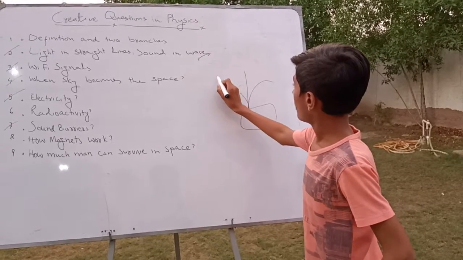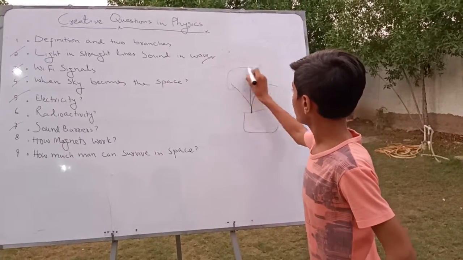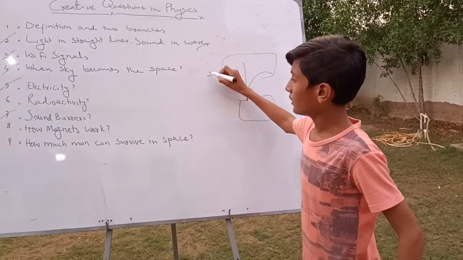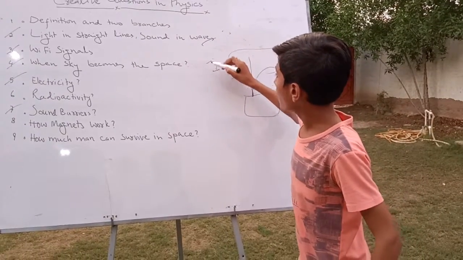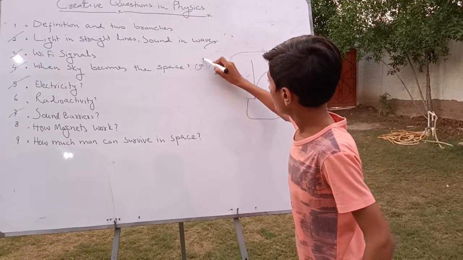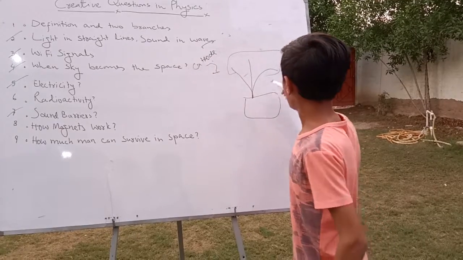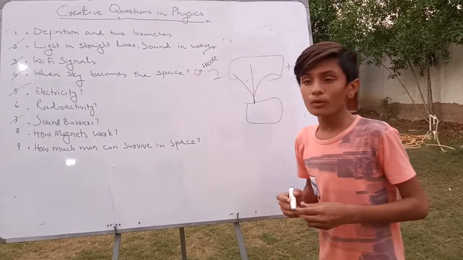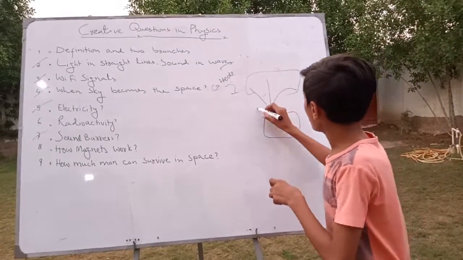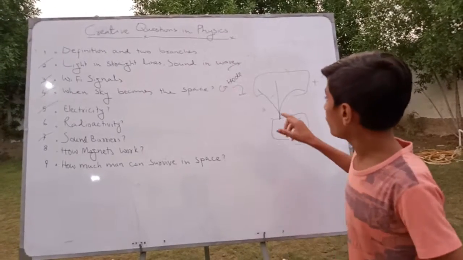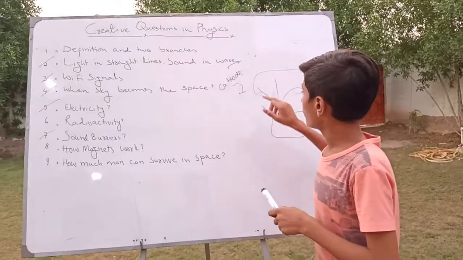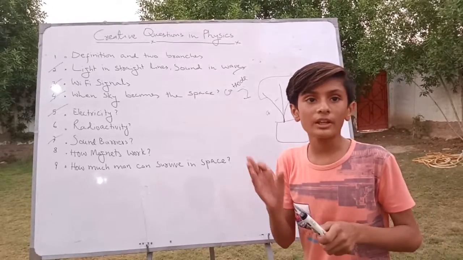Suppose we do like this, the minus is the cathode and there is an anode. So this is the alpha rays which deflect toward the cathode, meaning it carries the positive charge.